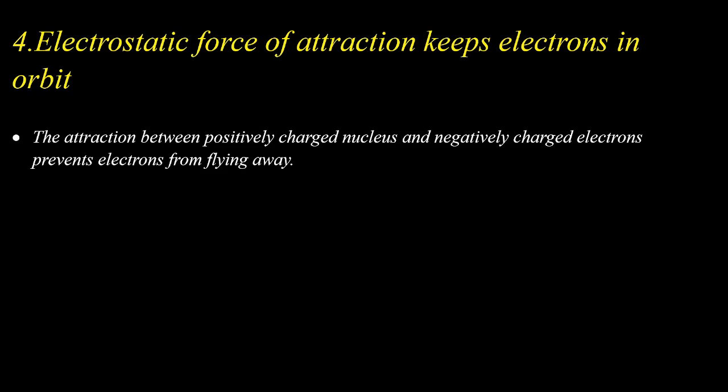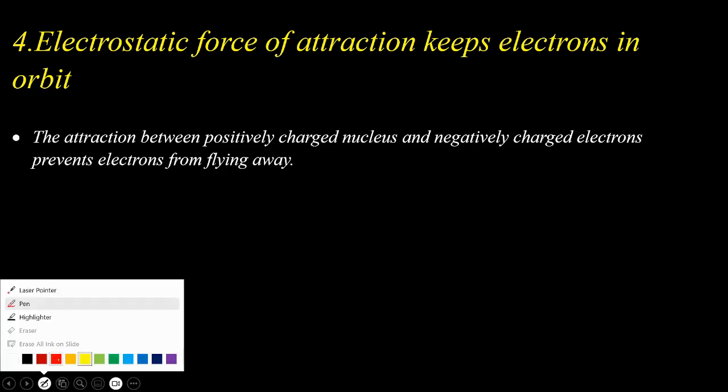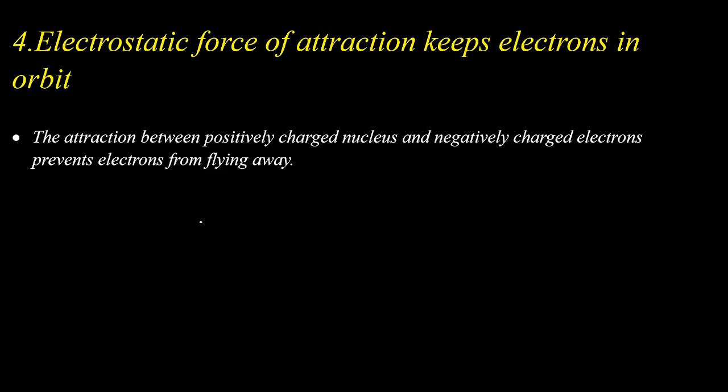So, how do electrons remain in the electronic region? Are there any bonds between the electron and the nucleus? Are there any bonds between the electron and the positively charged nucleus? How does the electron remain in the electronic region, hanging? To explain that, Rutherford described that there must be a force of attraction between the negatively charged electron and the positively charged nucleus.